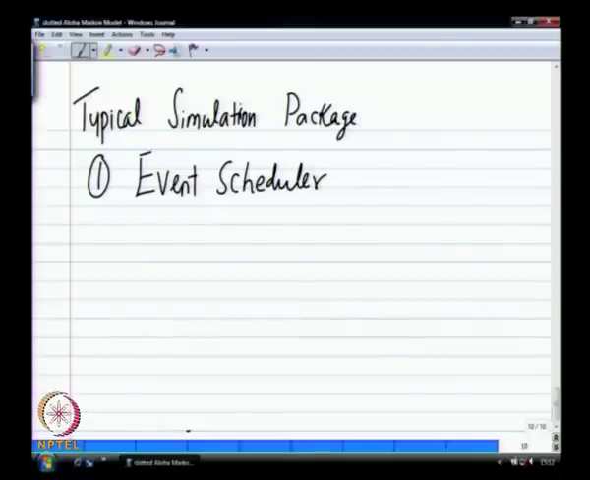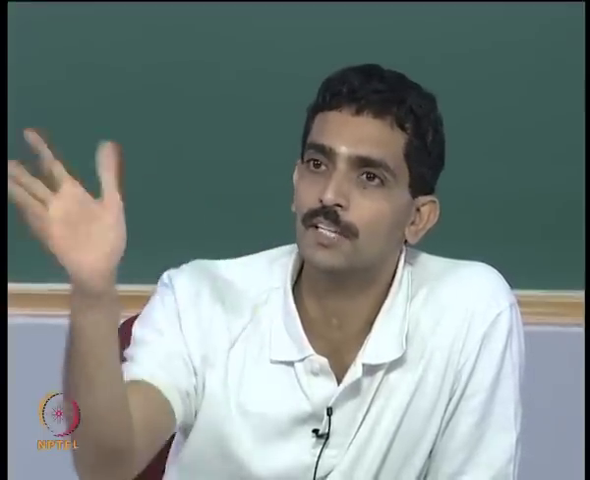The simplest thing is you schedule an event 10 time units from now, in the future pretty much. Then there are slightly more sophisticated ones. You can schedule based on resource availability and all that, but the simplest is: I am now at 0.8 time units, schedule an event for 1.2 time units, that is all. So that is the event scheduler.